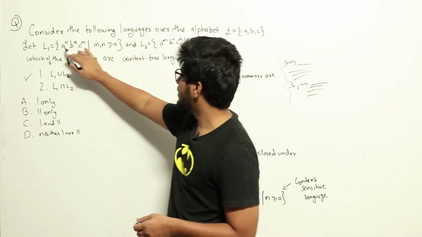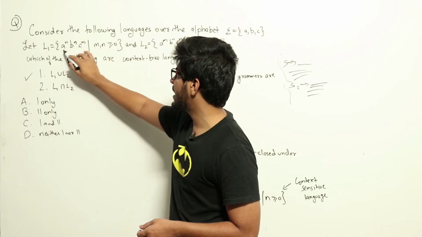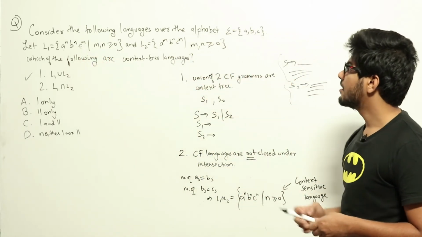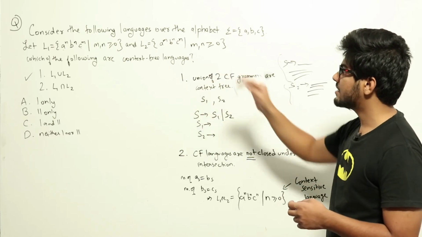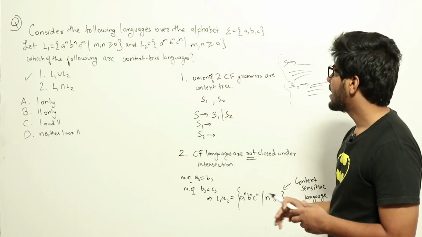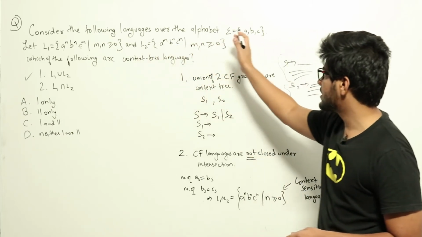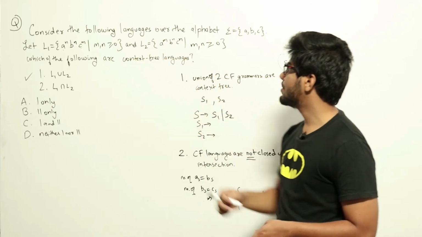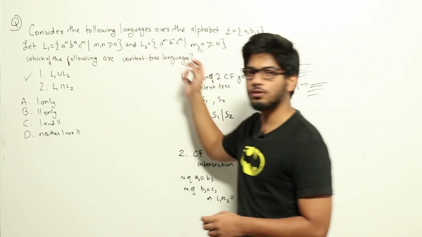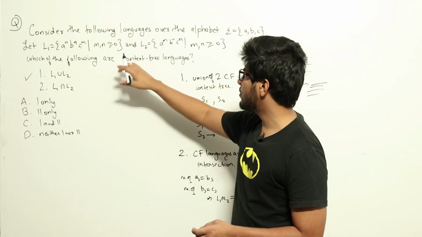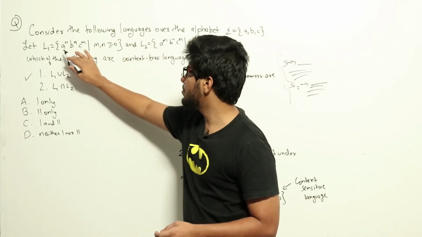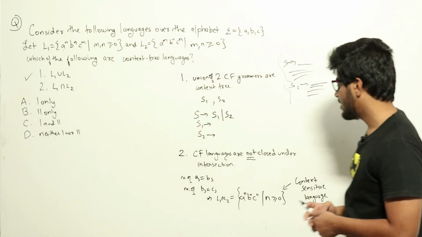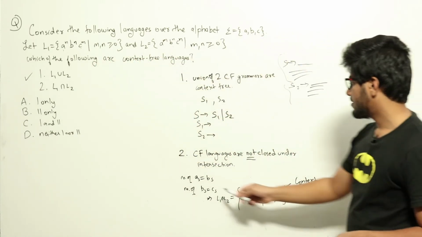So L1 is a^n b^n c^m, meaning the number of a's and b's should be equal, and then there will be some number of c's after that. So L1 is the set of all strings of a's, b's, c's such that the number of a's equals the number of b's. L2 is the set of all strings of a's, b's, c's such that the number of b's equals the number of c's. Now the intersection of these two will be the set of strings that belong to both L1 and L2. Meaning for any string belonging to L1 intersection L2, the number of a's should be equal to the number of b's to satisfy L1. Also the number of b's should be equal to the number of c's in order to satisfy L2's condition. That's what I have written here.